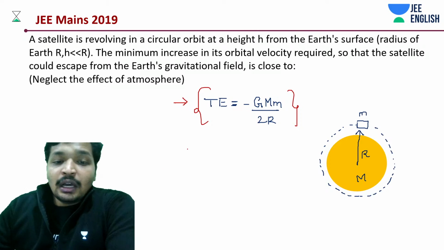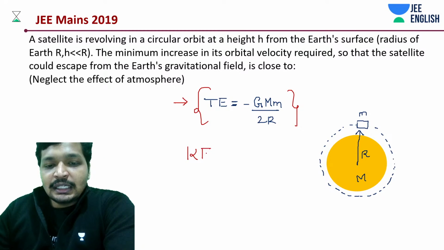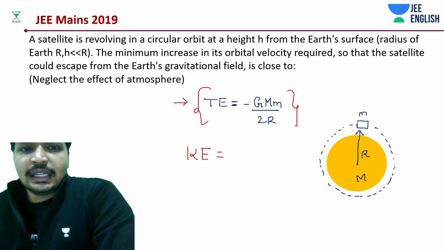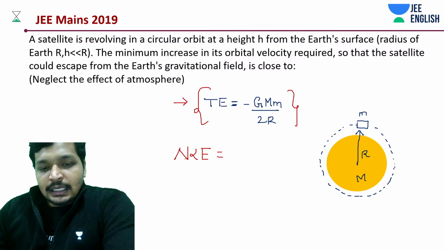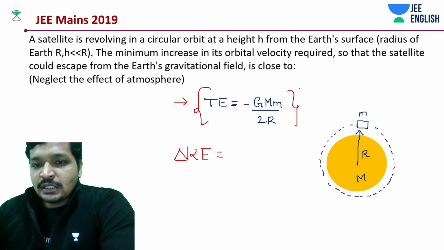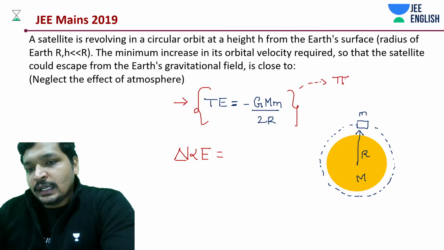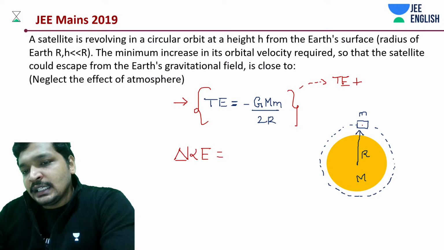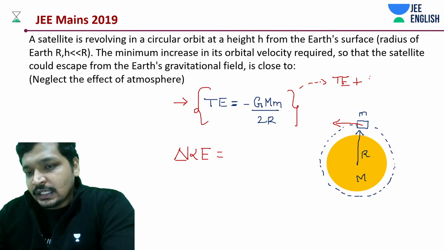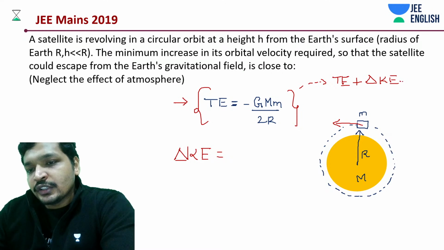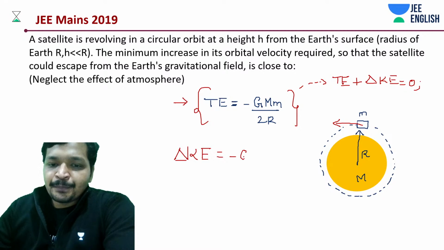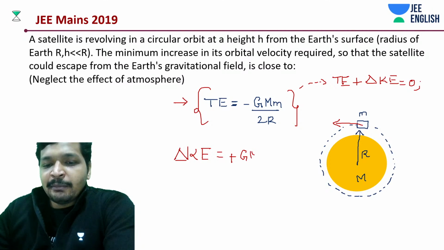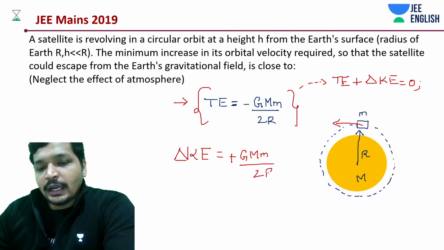Okay. So now what should be the additional kinetic energy? Additional kinetic energy, delta KE, is going to be positive of this. This is because total energy plus the additional kinetic energy that you are going to give is going to make it 0. But we have done it several times. By now you should have already known the answer. So this is going to be plus GMm by 2r, right?